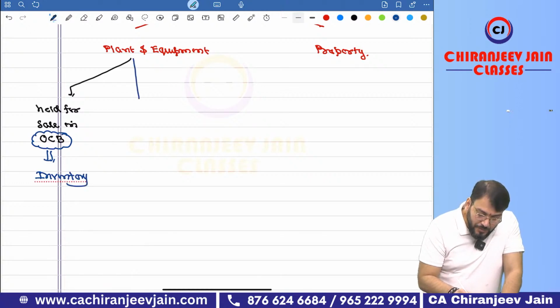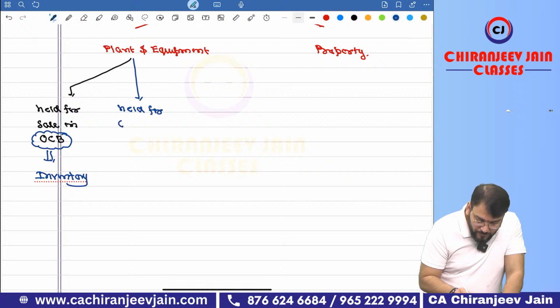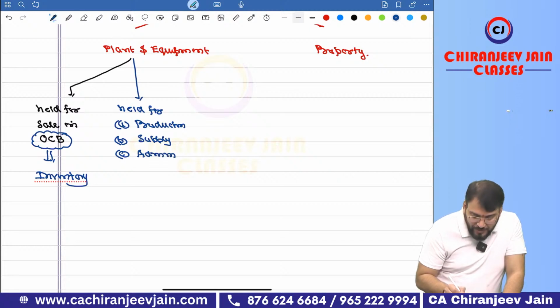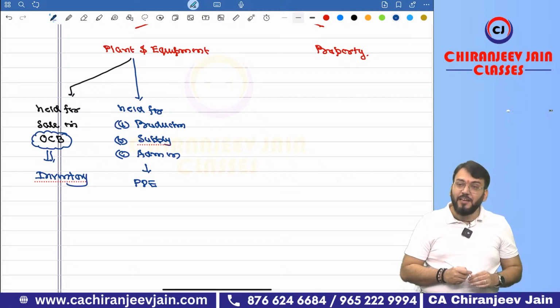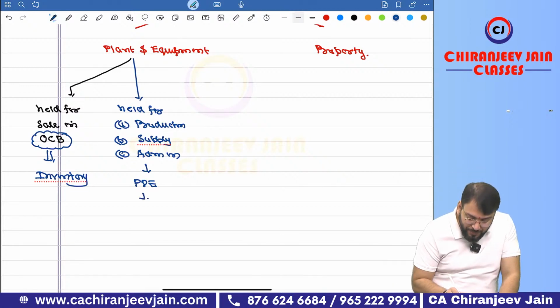Correct. And if this plant and equipment is held for point number A, production. Point number B, supply. Point number C, admin purpose. Are you able to understand? Then it will meet the definition of PP, property, plant and equipment. Then Ind AS 16 will be applicable.